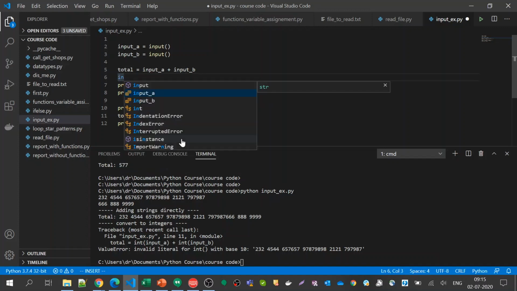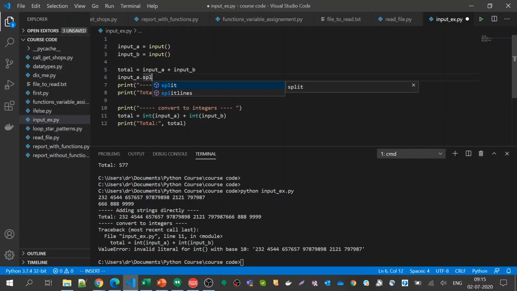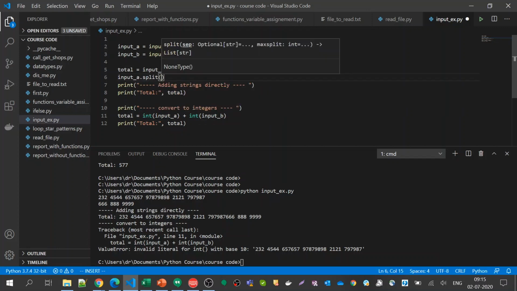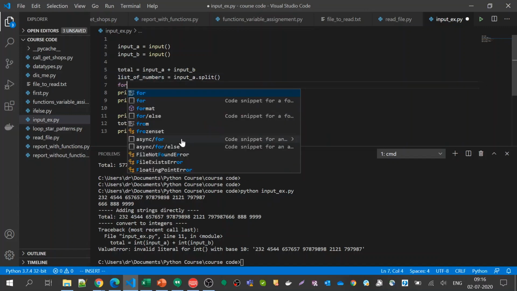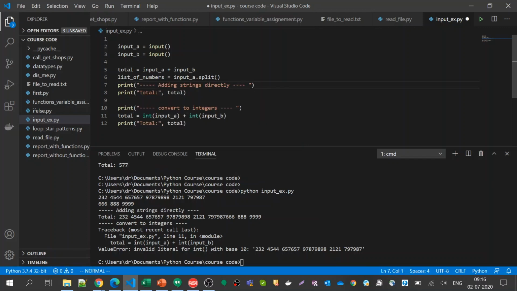You can just do input a dot split, and split by spaces, or by default it takes spaces, and this returns a list of numbers. Then you can put a for loop and do the operation. So that is one way.